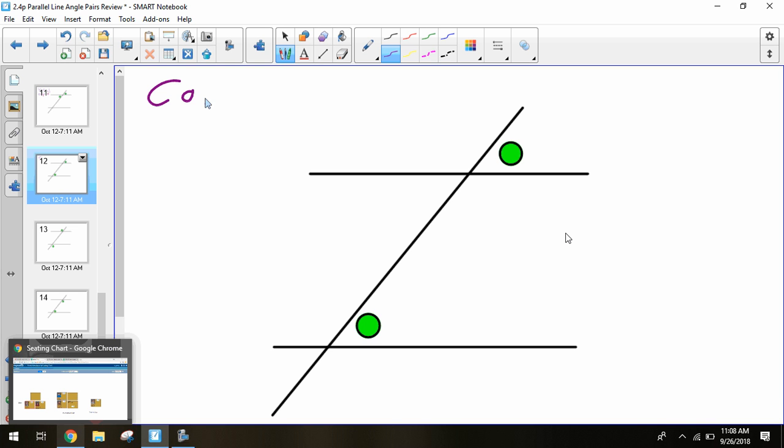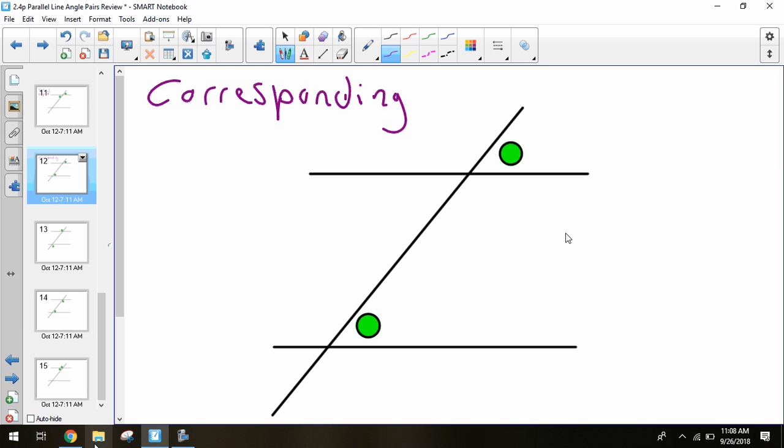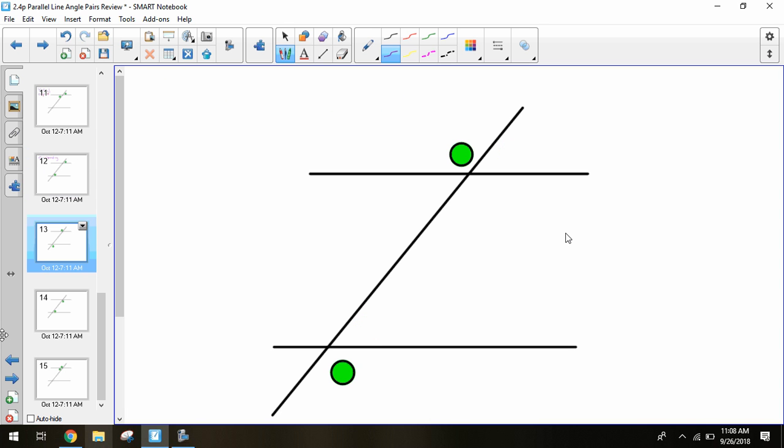Corresponding. They're both in that top right quadrant of their intersections. Corresponding, as we said in the past, has been congruent. Alternate exterior, good. So they're both on the outside and they're alternating sides. So we know alternate, I need an L in there. Alternate exterior angles. Are alternate exterior congruent or supplementary? Congruent. Anytime you have a word that's alternate, they're going to be congruent.